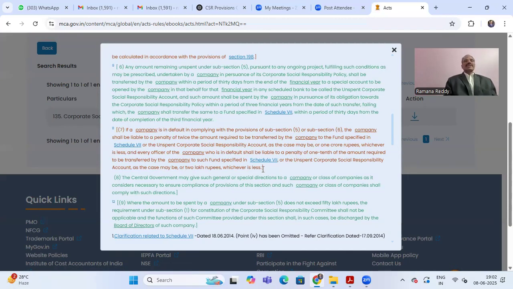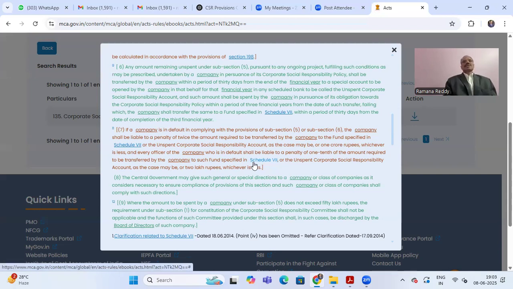So the penalty on the company is 2 times the liability or 1 crore, whichever is less, and every officer of the company is liable for 1/10 of this penalty or 2 lakh, whichever is less. So the company is liable and every officer in default is also liable. This is what the subsection says.